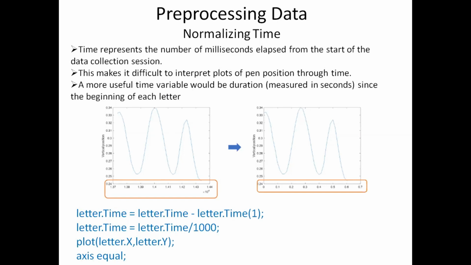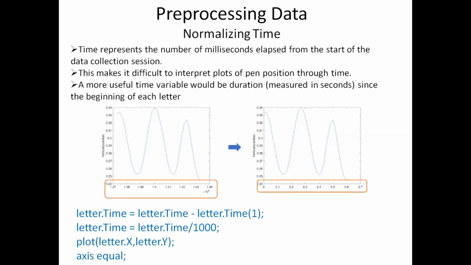When I just start writing a particular letter, I will take the time instant as 0, and from that time, for every time instant, I will use the x and y axis position. That data would be more useful for me in this classification task.